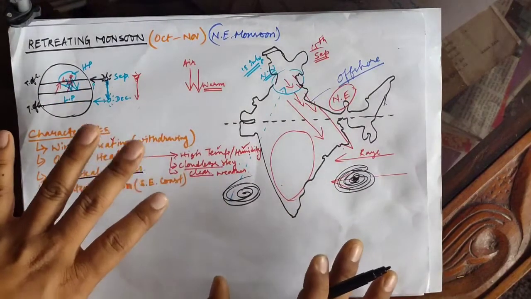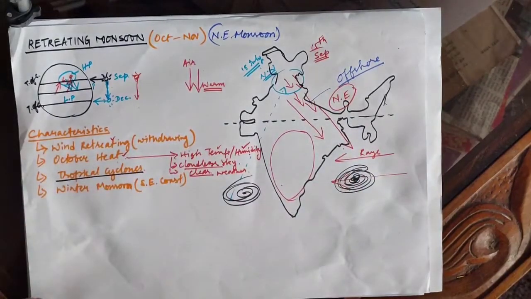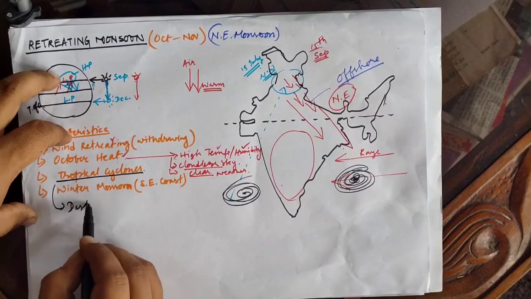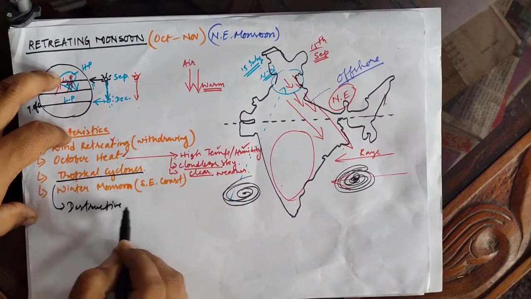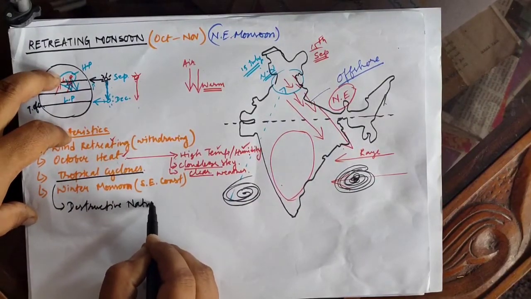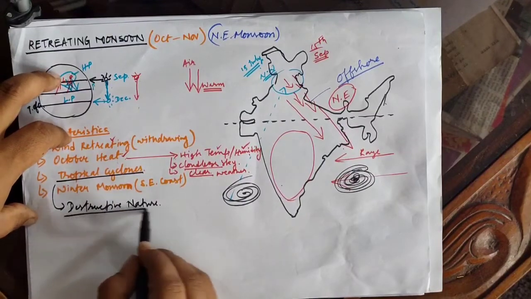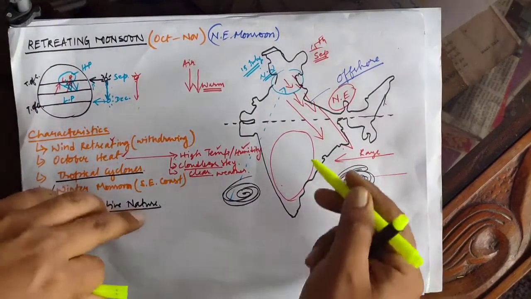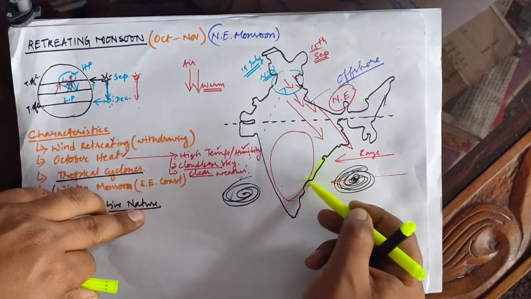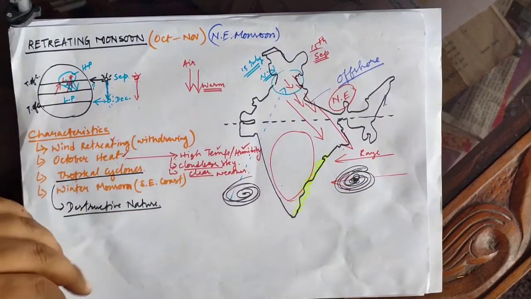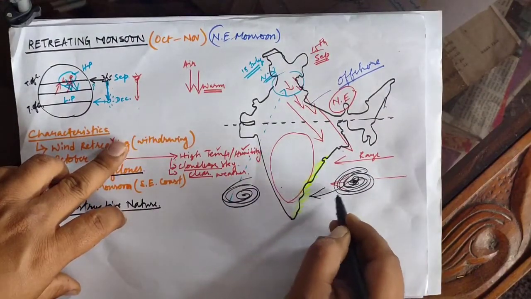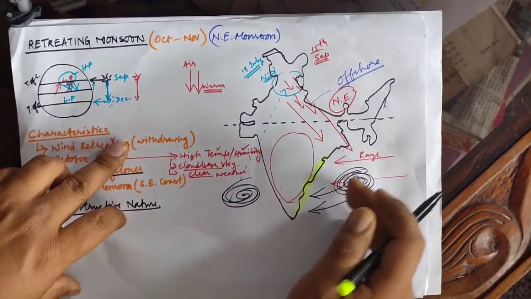Now those cyclones are formed only over the water bodies, and those are very destructive in nature. They can create a huge loss of life as well as property also. And basically those tropical cyclones affect most of the southeastern part of our country. Next characteristic we are discussing is the tropical cyclones.